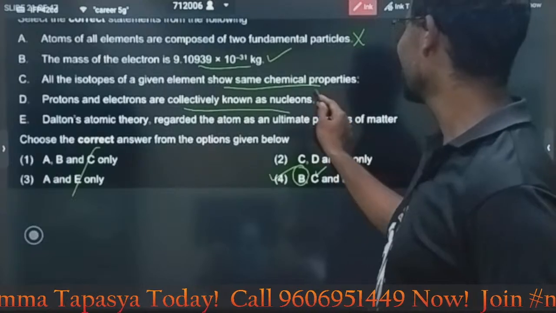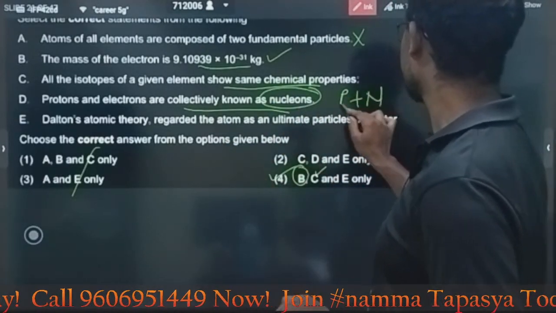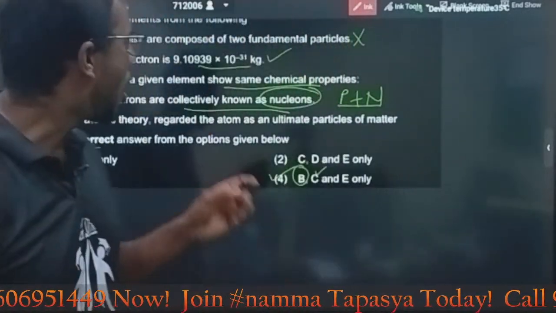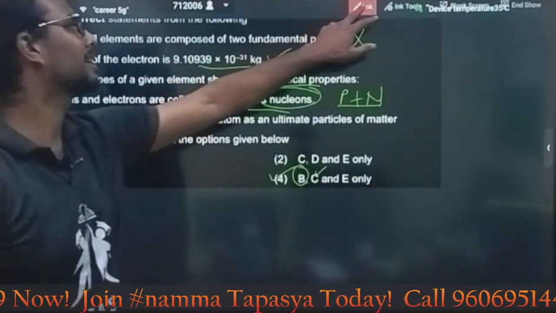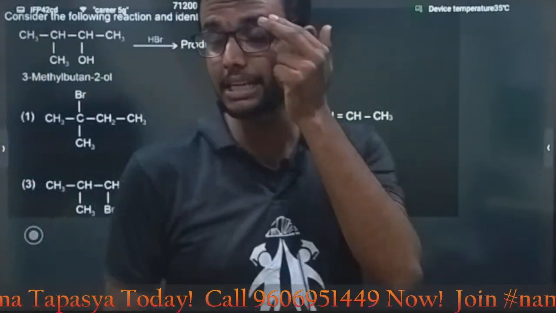Option C: protons and electrons collectively known as nucleons. What are nucleons? Proton and neutron. Proton and neutron collectively called as nucleons. That's why option D is also incorrect. Then the answer is option B. Sorry, option D.